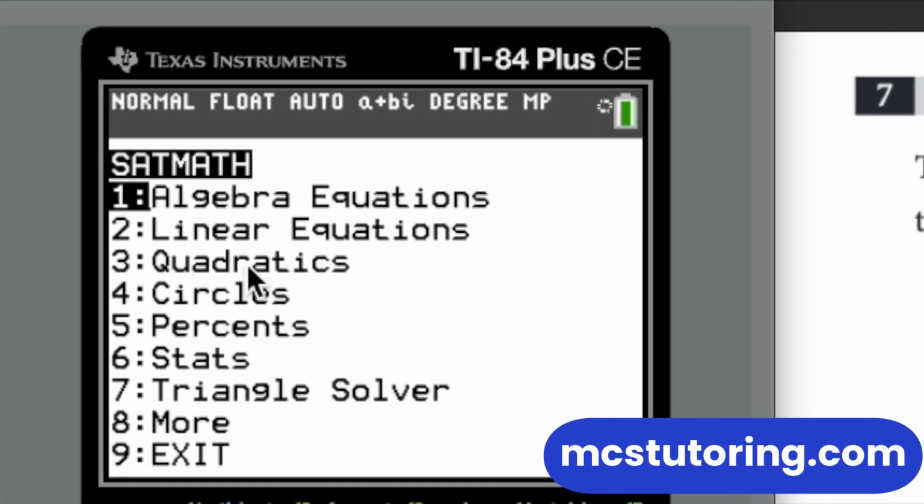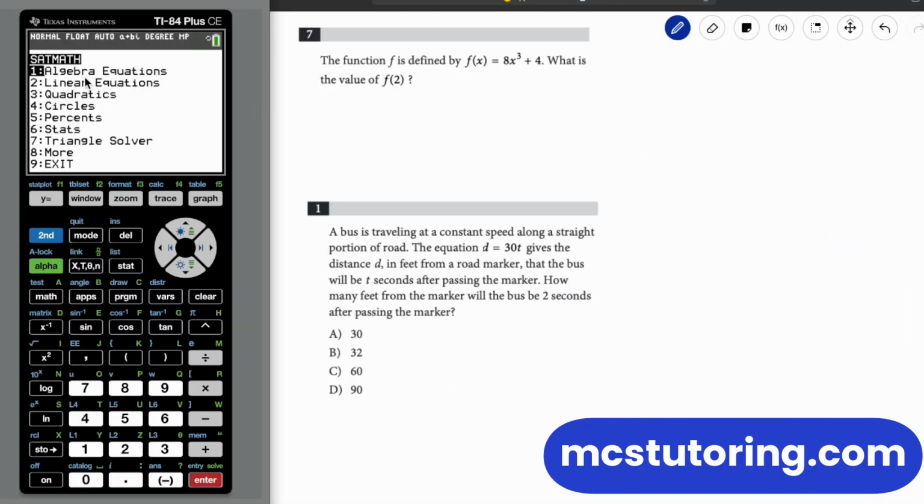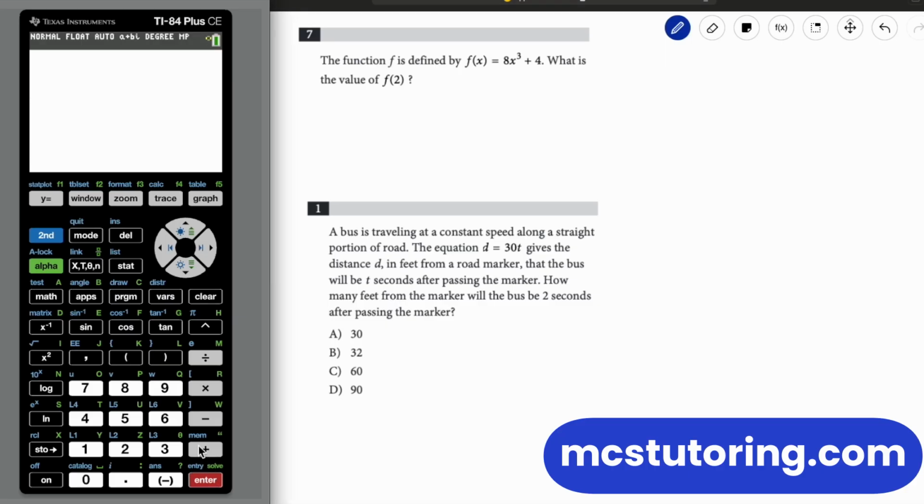Python calculators. We're going to get started. We're going to be doing plugging in values. That's going to be under the Algebra Equations menu, and that's going to be plugging in value option 4 there. So look, if you already know that y and f of x are interchangeable, fast forward about a minute.